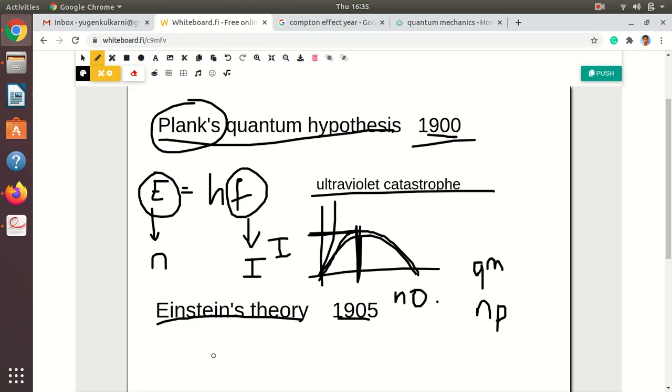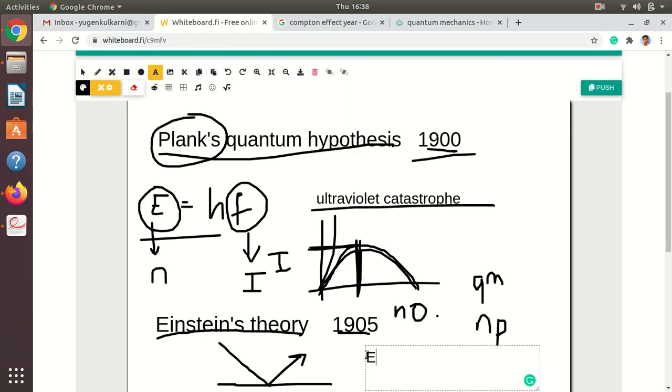Even if we don't use the term threshold frequency, we can use threshold energy. What basically happens in the photoelectric effect is, suppose this is a metal surface, so there should be a minimum energy falling on the metal surface so that the photoelectron can get some kinetic energy.